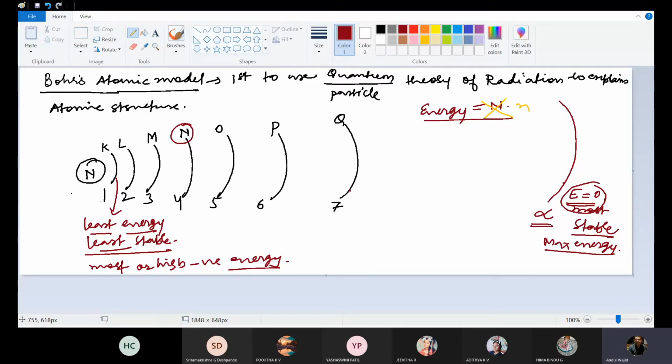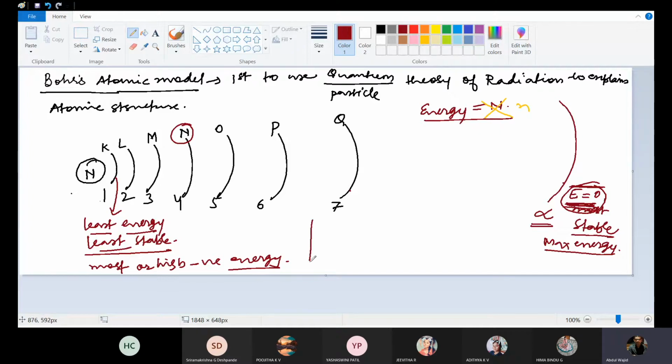So the energy of the shell which is closest to the nucleus will be the least, and as the distance of the electron from the nucleus increases, energy starts increasing. The shell at infinity will have the maximum energy, that is 0. So shells closer to the nucleus than this infinite shell will have lesser energy than 0, that is, less than 0 is negative. So obviously all these shells have negative energy.